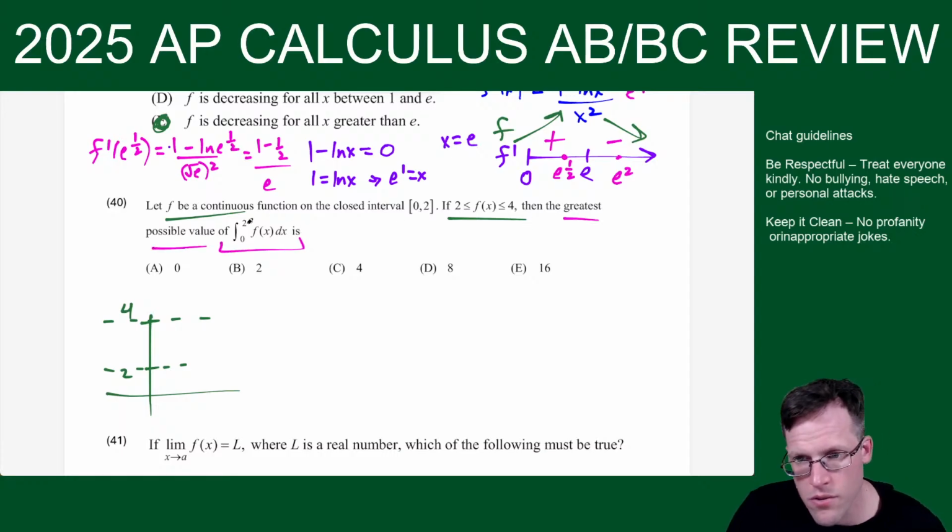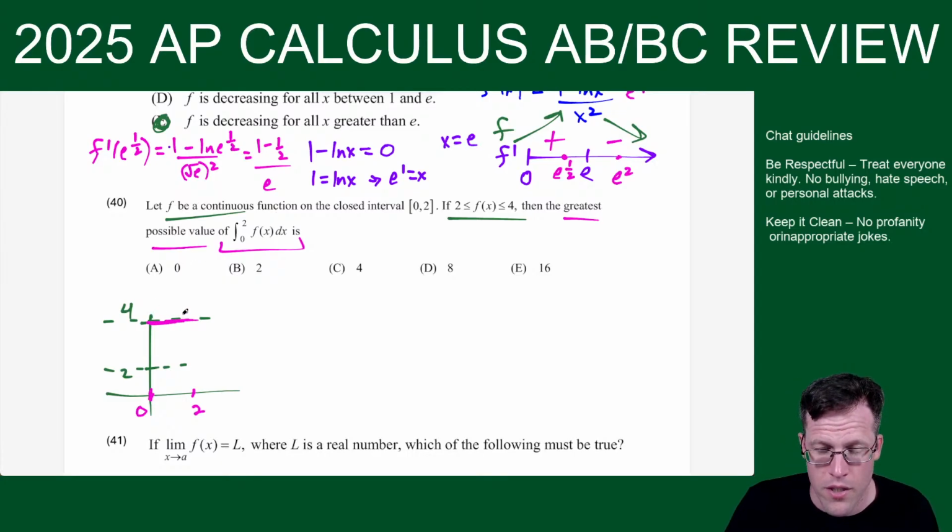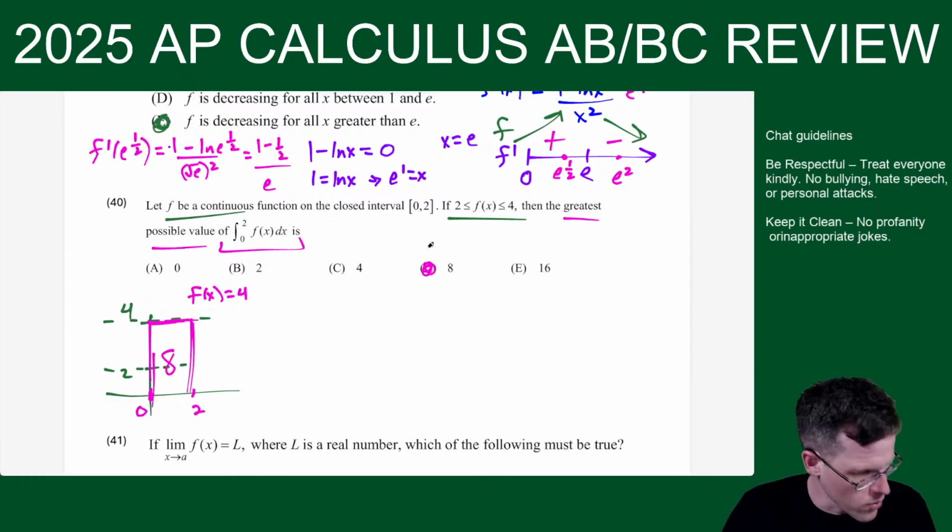If we want the integral to be as great as possible on 0 to 2, then we should make f of x as large as possible. If the maximum value we're allowed is 4, then we could just say f of x is equal to 4. So the integral from 0 to 2 is just a rectangle. 2 by 4 is 8. So that should be choice D.